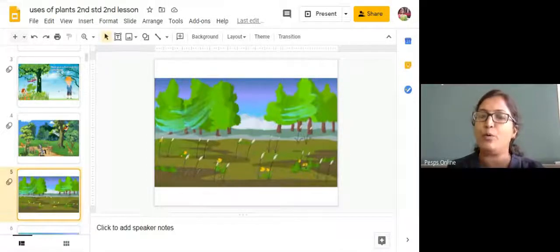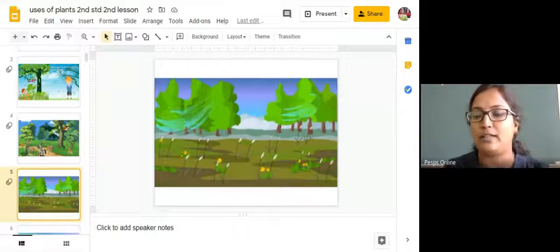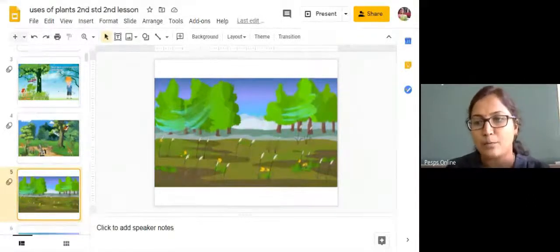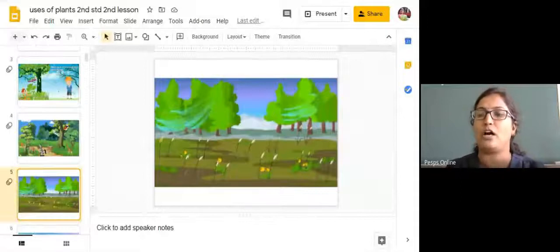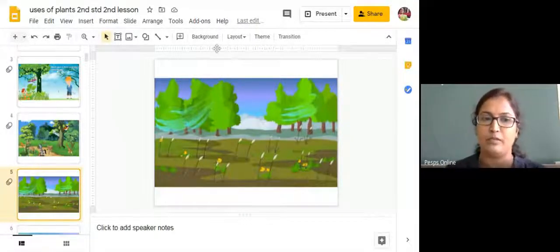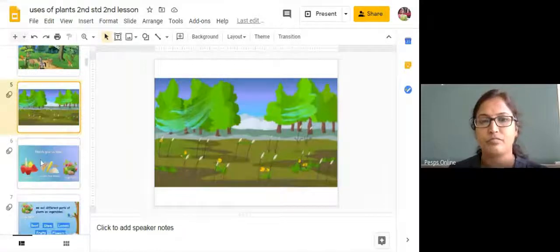If you move in a traffic area, you may feel suffocation because of the impure air, because the carbon dioxide level will be more in that area. If plants are more, then we are going to get pure, healthy, oxygenated air. Fine. So that is one more useful thing from the plant.